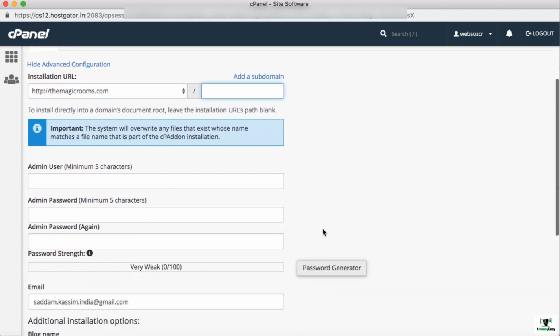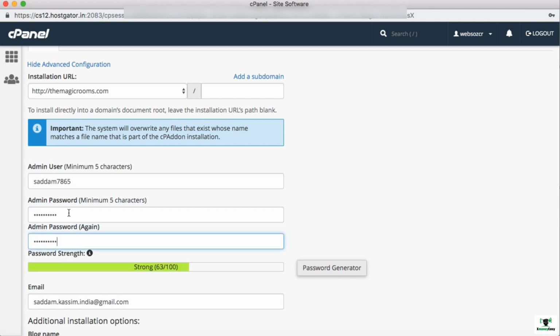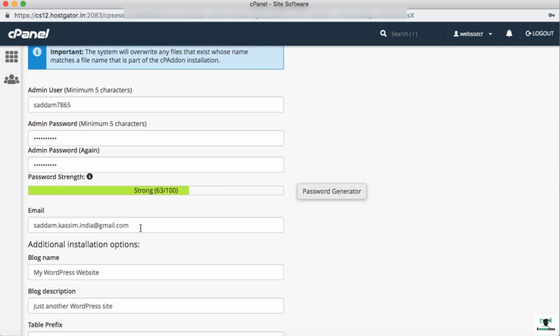Let's scroll down. You will be seeing a username and the password section. This is very important. In the admin username, you can create a secure username. For example, I'm just creating something like Saddam7865. And for admin password, I'm just going to create one demo password as well. These login details will be used in order to access your WordPress dashboard. So please do not share these login details. Email, you can put your own personal email so that in case you forget the password, the reset link will be sent to this email address.